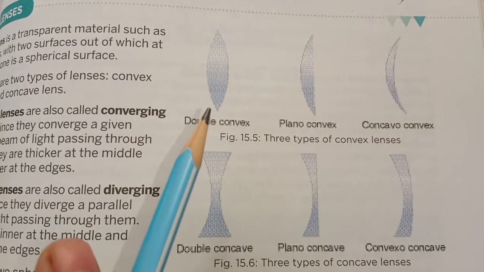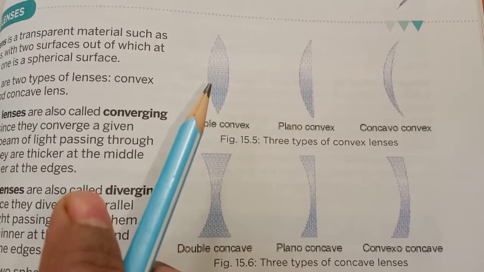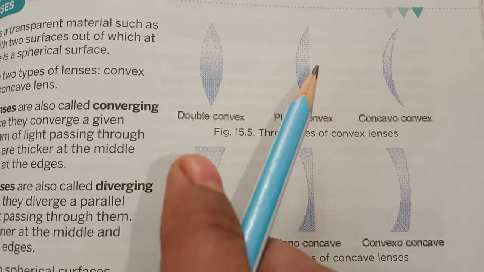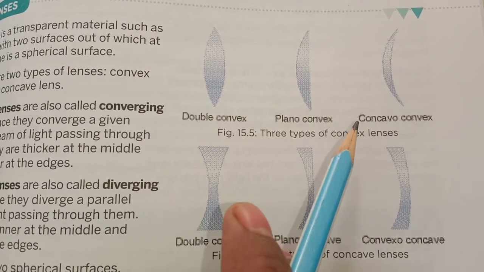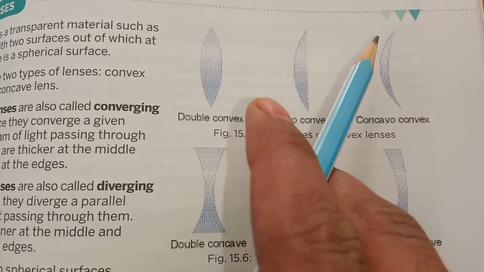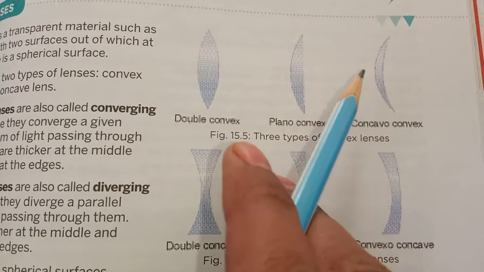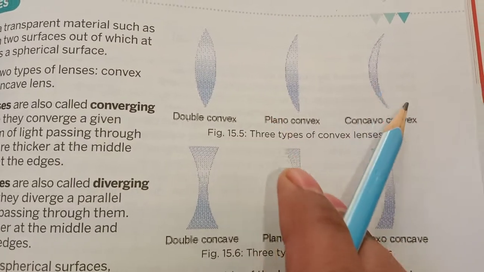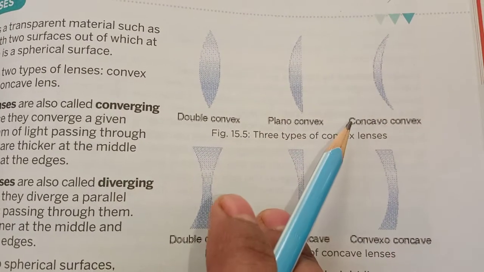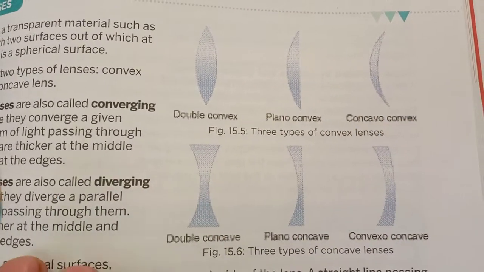If both the surfaces are convex, it is known as a double convex lens. If one surface is plane and one is bent convexly, it is known as plano-convex. If the surface is bent inside, it is known as a concave surface.